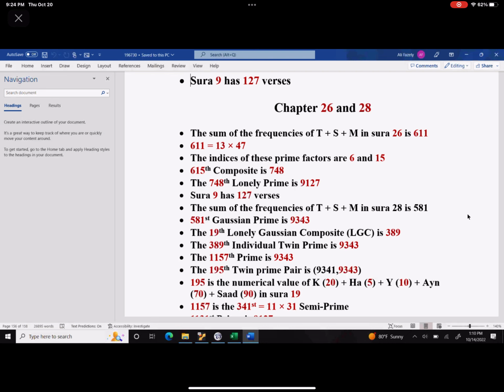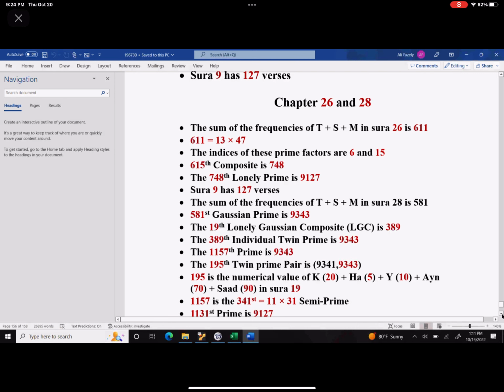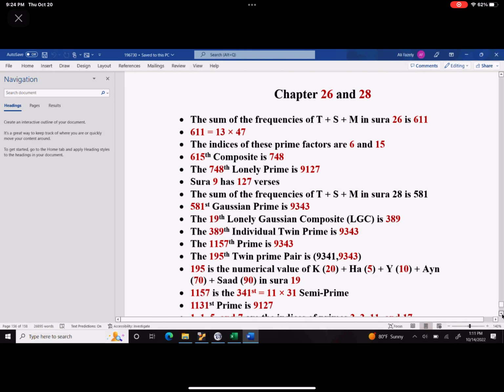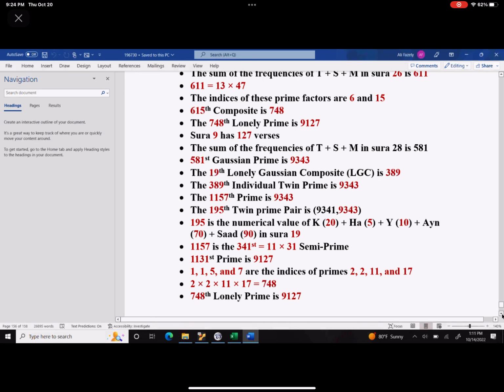So here what I did was, I said the sum of the frequencies of T.S.M. in Surah 28 is 581. And the 581st Gaussian prime happens to be 9343. And so I cut and paste this from our earlier things. And I said that the 19th lonely Gaussian composite happens to be 389. And the 389th individual twin prime is 9343. But the 1157th prime number is 9343.